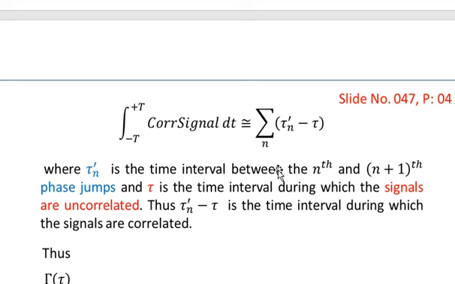And the tau over here is the time interval during which the signals are uncorrelated. Thus tau n prime minus tau is the time interval during which the signals are correlated. That's why we have represented the correlated signal argument in the integral by tau n prime minus tau, because the difference of these two gives you the time interval during which the signals are correlated.